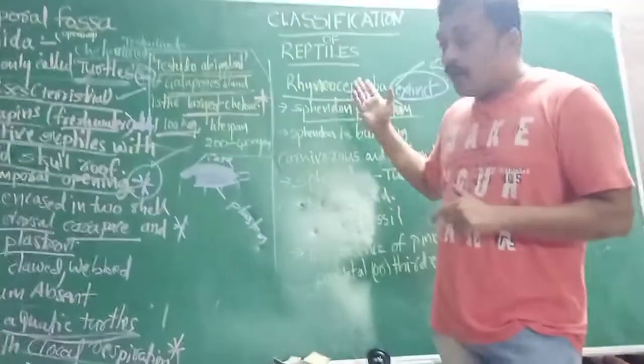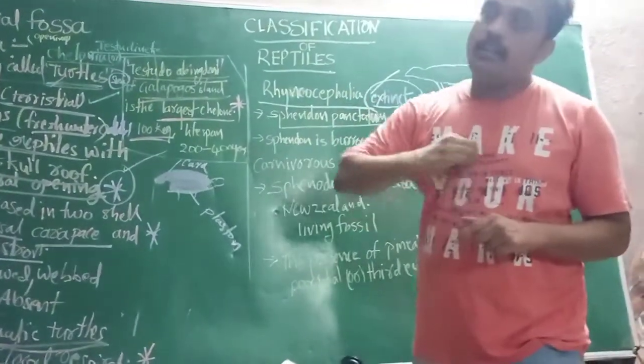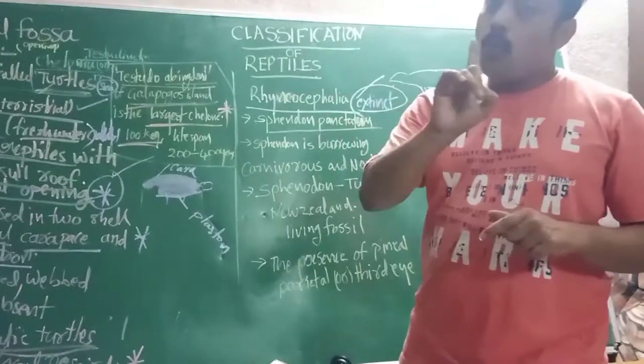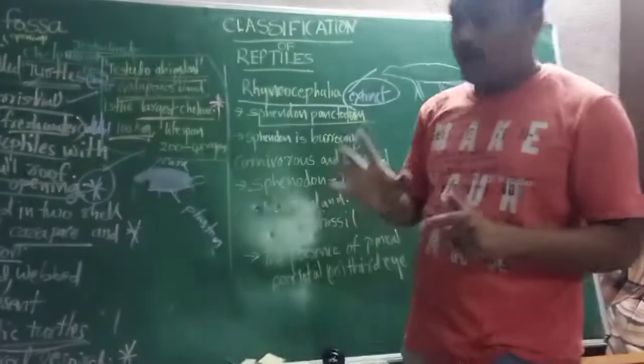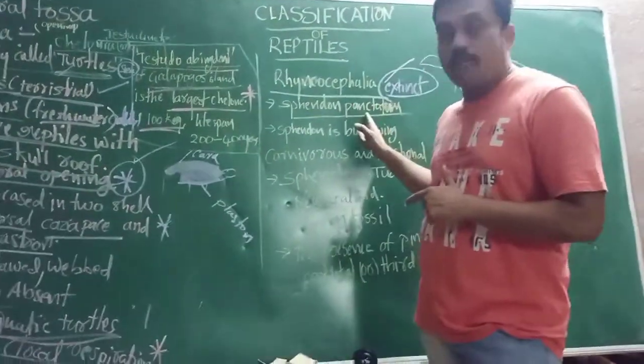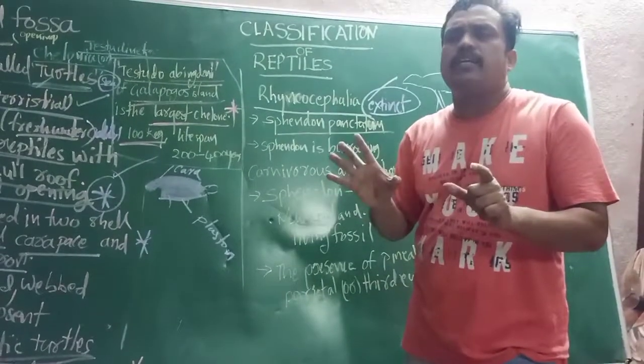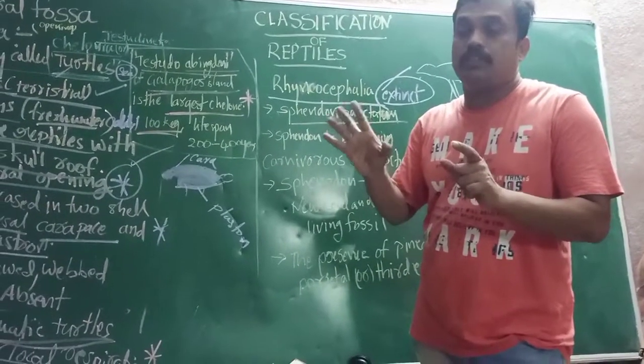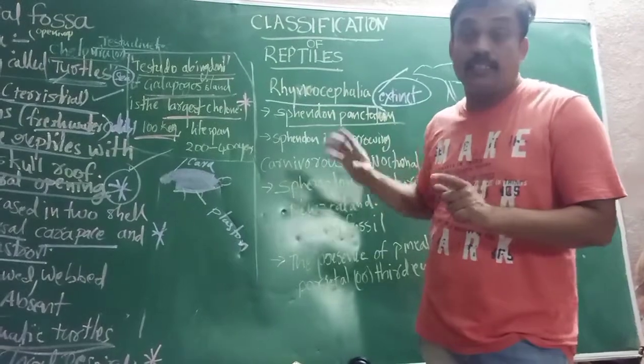It is the only one living or remaining. All other living organisms are extinct or disappeared. One living organism is living right now, and that name we can call Sphenodon punctatum. Sphenodon punctatum looks like what? A lizard, especially like the grass lizard, nothing but Calotes.